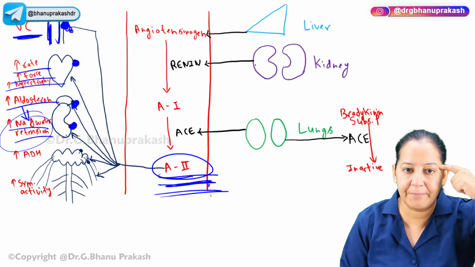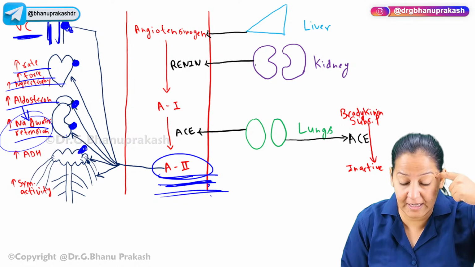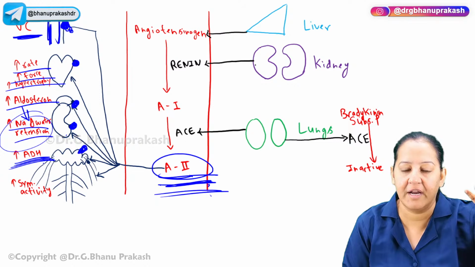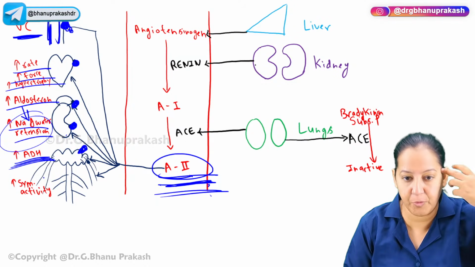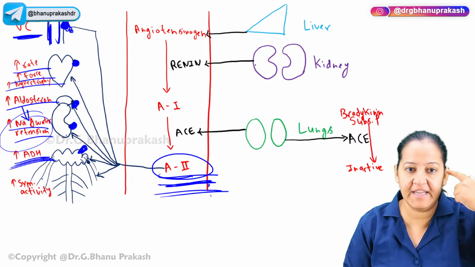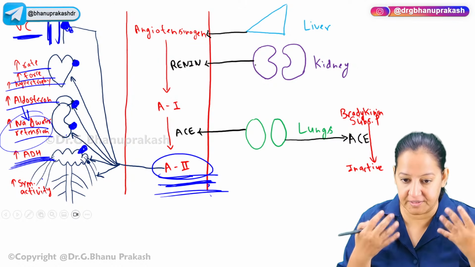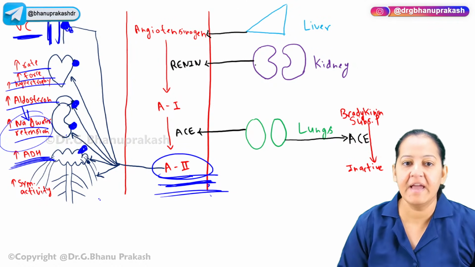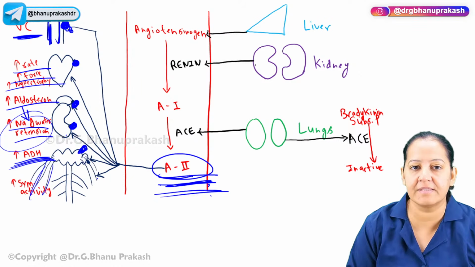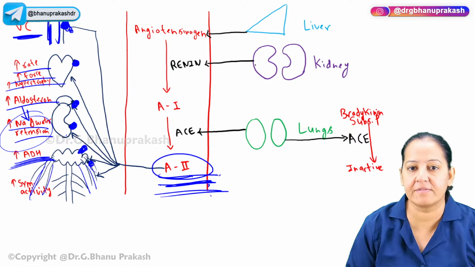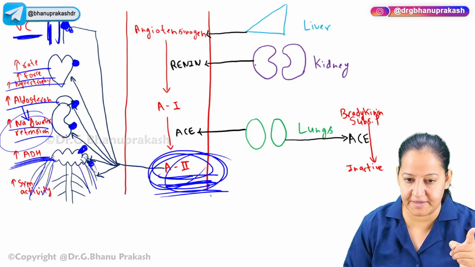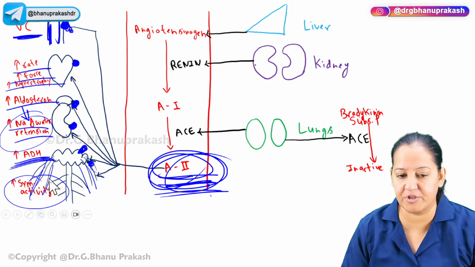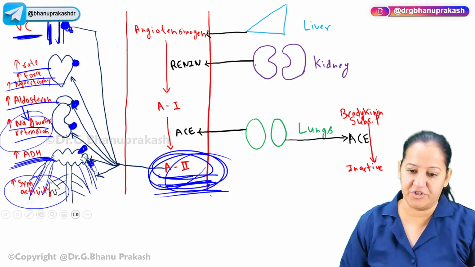The 5th organ is the brain. In the brain, it acts on the pituitary and increases the synthesis of ADH. It increases the synthesis of ADH hormone from the posterior pituitary. Because of the ADH, there is more thirst. We feel thirsty, we drink water, and again our blood pressure will rise. And finally, it acts on the nerves, the sympathetic nerves. It has the receptor on the sympathetic nerves. You know, sympathetic activity increases the blood pressure. So based on these 6 organs, the blood pressure rises again.